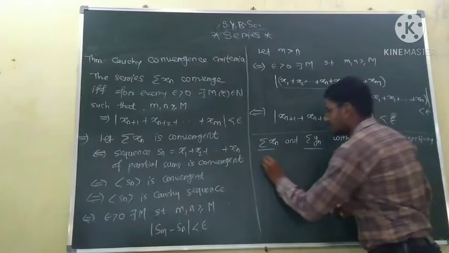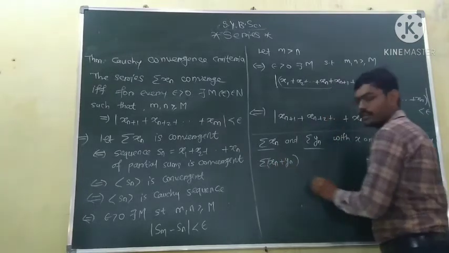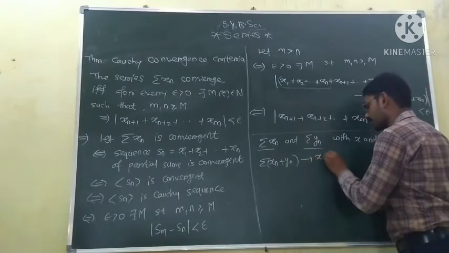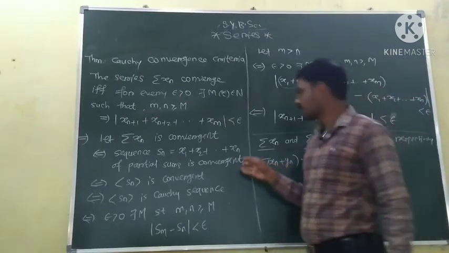Then the series xn plus yn is also convergent and its sum is x plus y, which is also true. Probably very simple. It is homework for you.